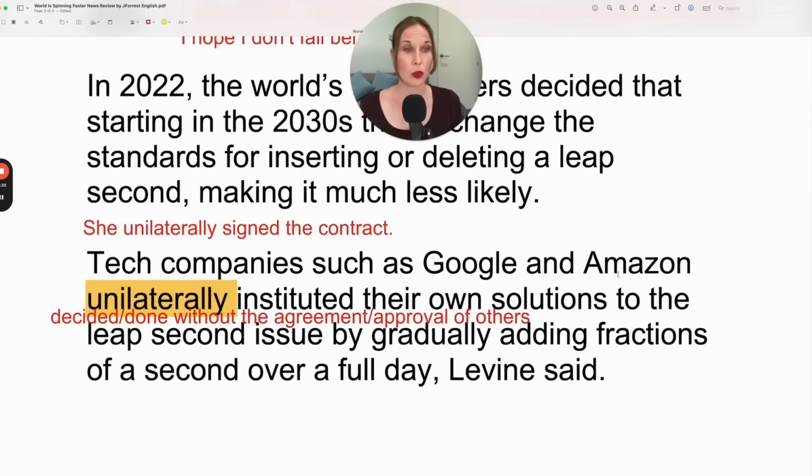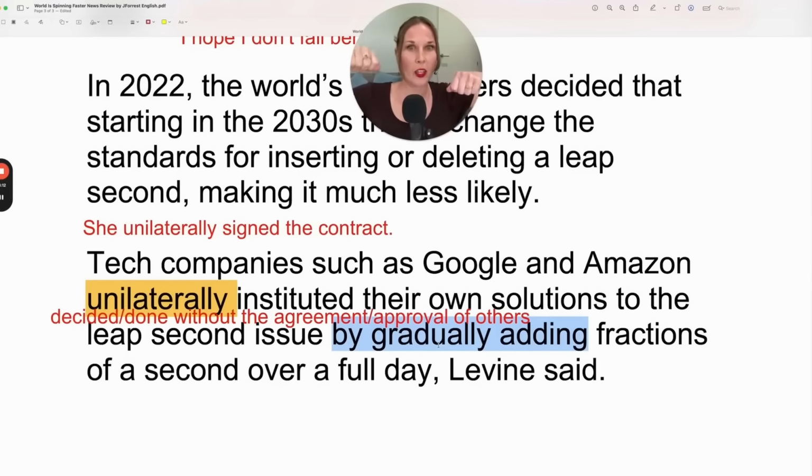So tech companies such as Google and Amazon unilaterally instituted their own solutions to the leap second issue by gradually adding. So here's how they did it. What's their solution? By gradually adding. Gradual means they add it slowly. You see this a lot in recipes. Perhaps a recipe calls for 1 cup of sugar, but it might say add the sugar gradually. So you don't just go and add it all at once.